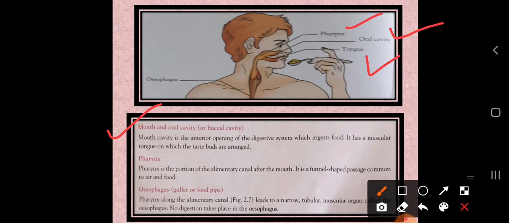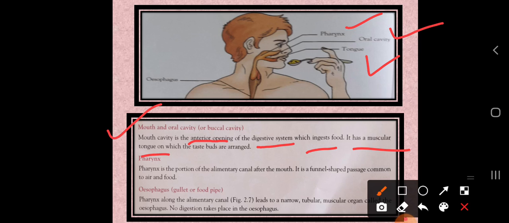It is the anterior opening of the digestive system which ingests food. In the first step of the mode of nutrition, that is ingestion, we have to take the food into our body, and this is possible through the mouth. It has a muscular tongue. When we have our food, we chew it with our teeth, and then we analyze the taste.